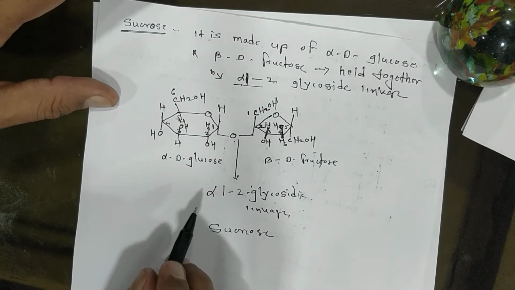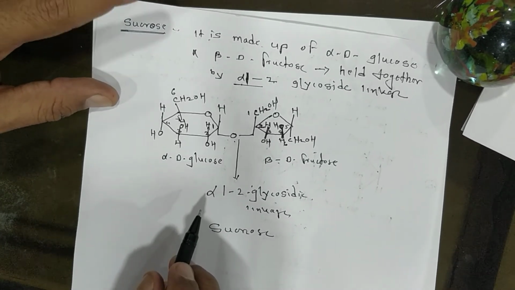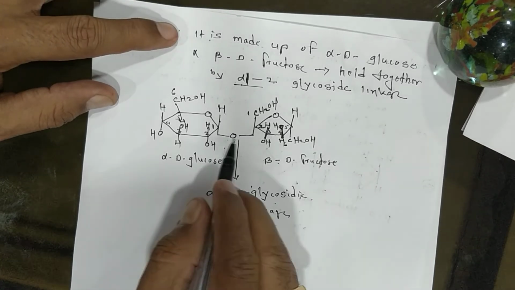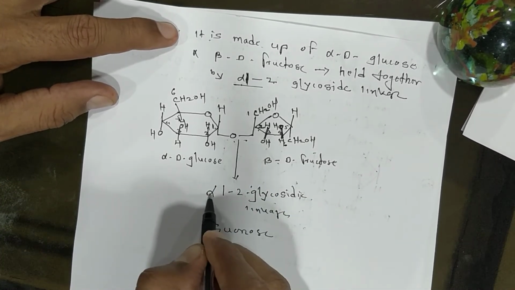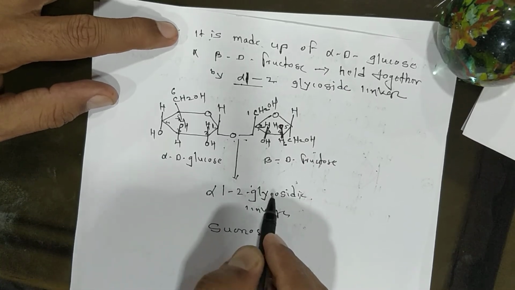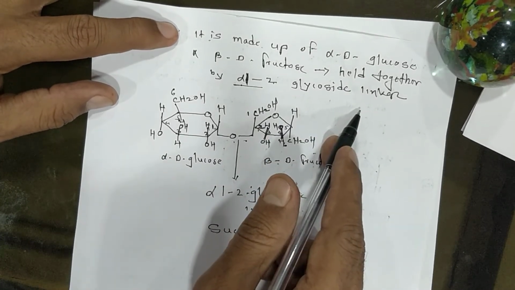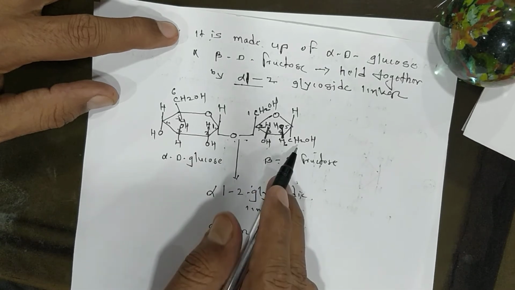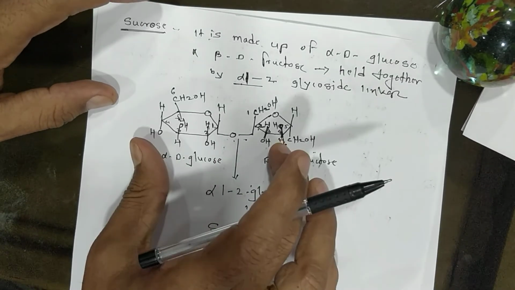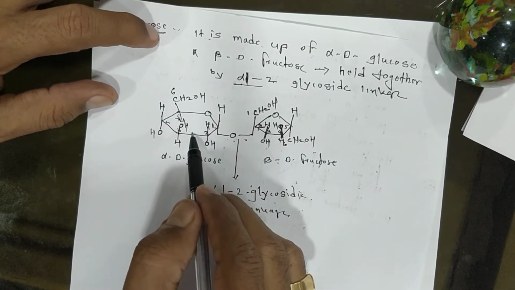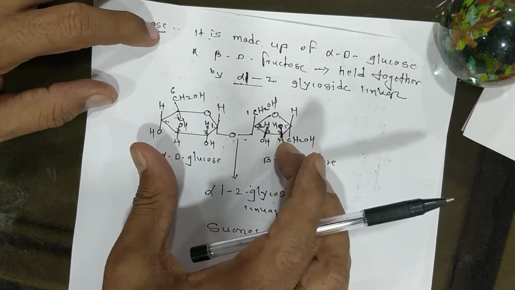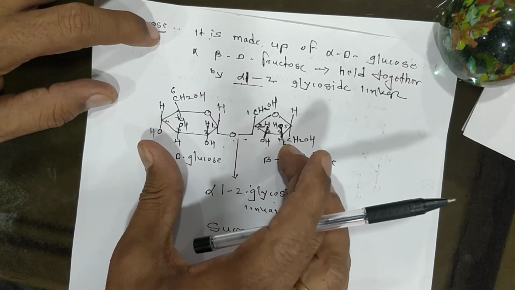Sucrose is made up of alpha D glucose and beta D fructose joined together by a 1,2 alpha glycosidic linkage of two different monosaccharides. Fructose has the ketone group, glucose has the aldose group. They are the two different molecules joined together.